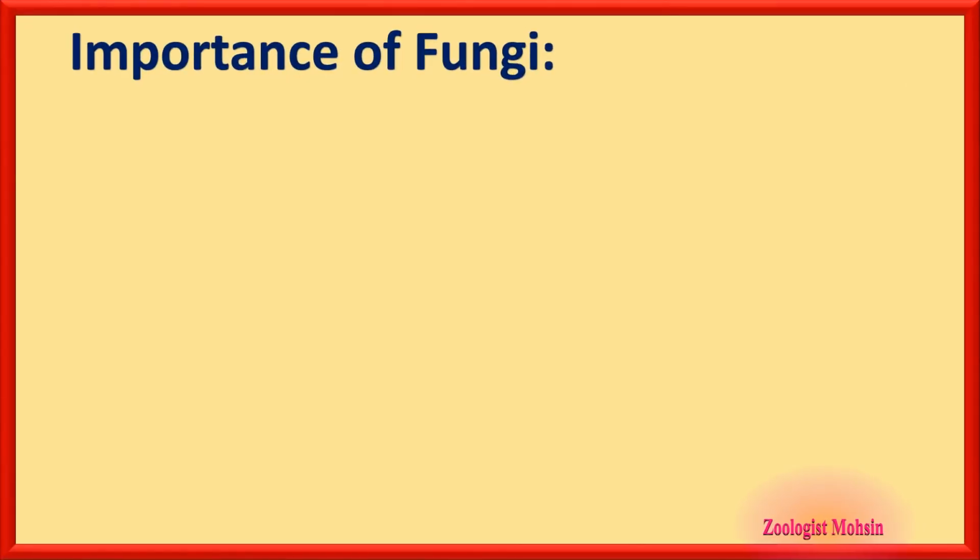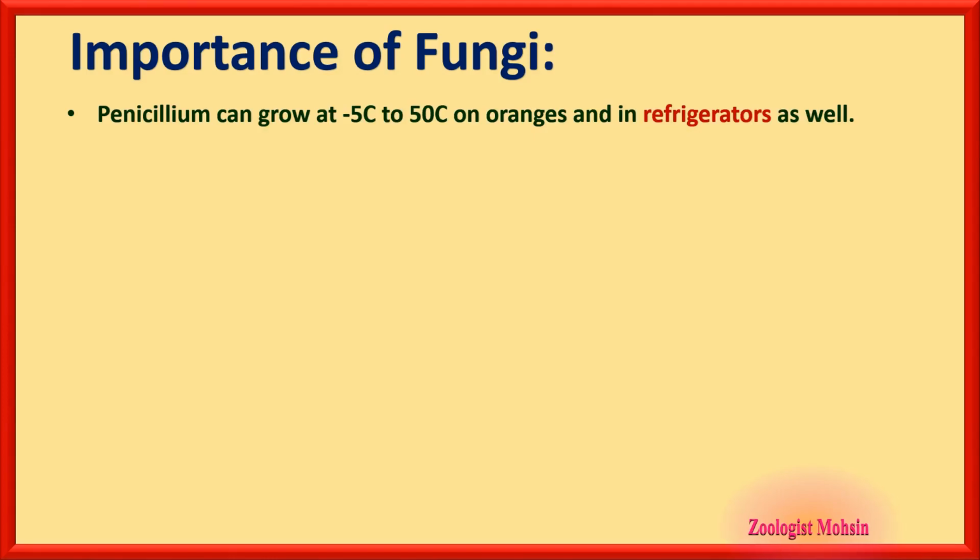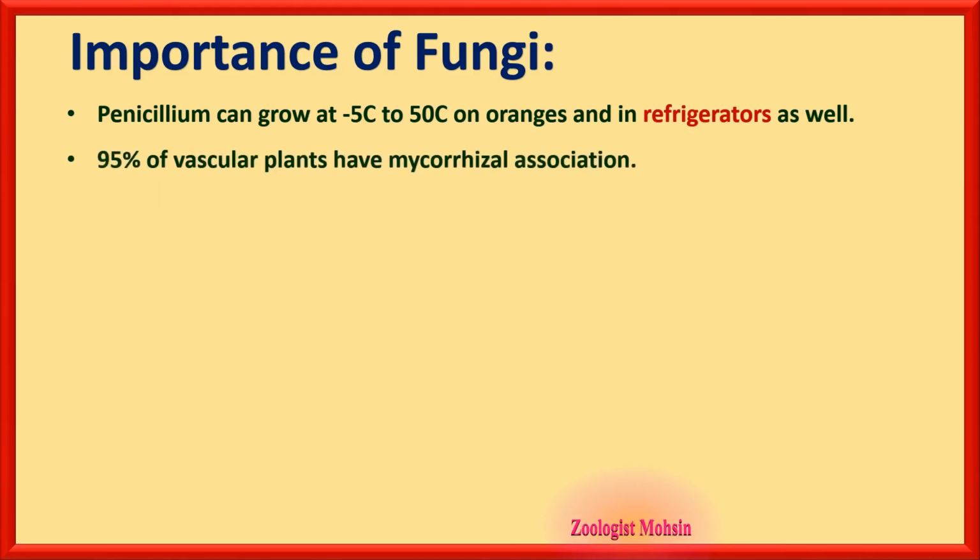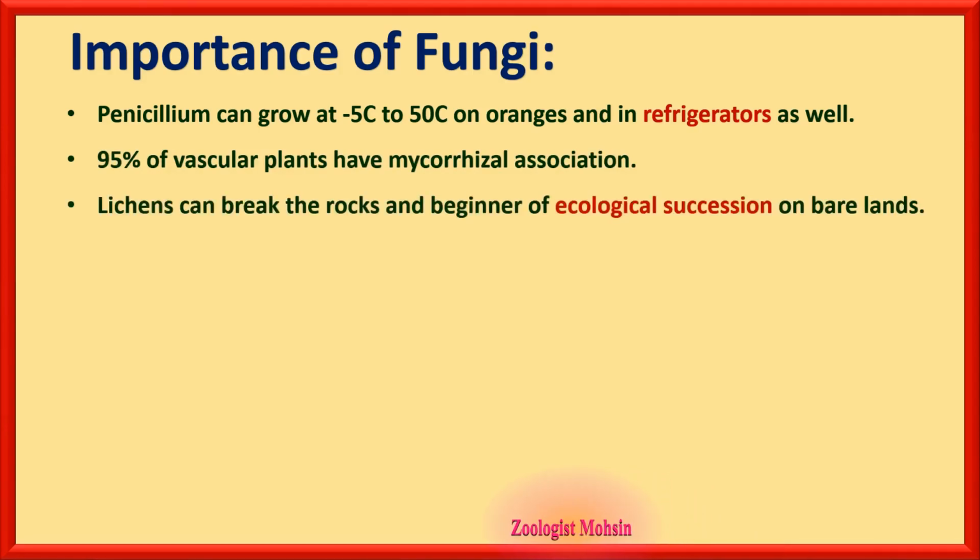Now, importance of fungi. Now your brain and mind and thought and attention should be here on the slides. Penicillium can grow at -5 degrees centigrade to 50 degrees centigrade, on oranges and in refrigerators as well. So the food in the refrigerator is not safe from Penicillium. 95% of vascular plants have mycorrhizal associations. Lichens can break rocks. That is the strength and beginning of ecological succession on bare lands.